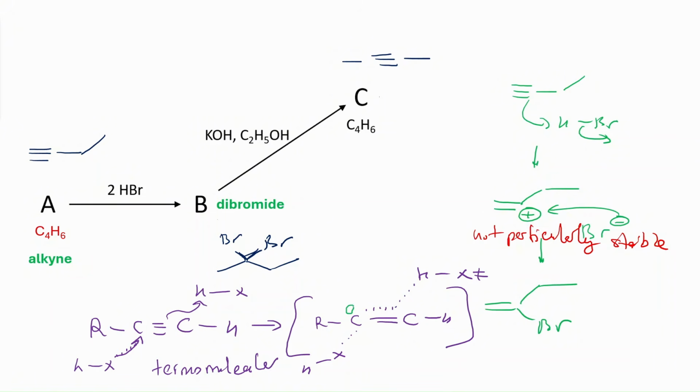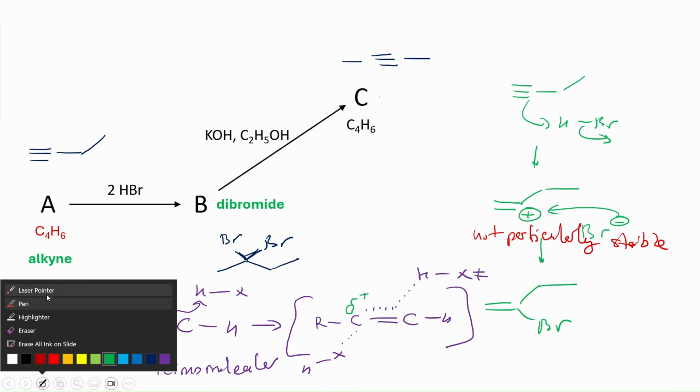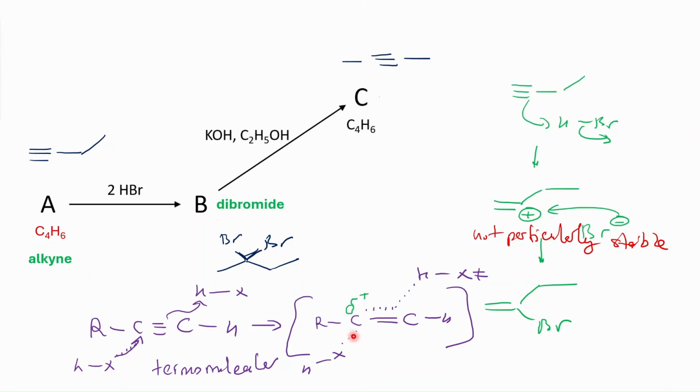Also observed is regioselectivity, because I would like to have my delta positive charge on this carbon, right? So that this is connected to R, and this one is connected to hydrogen, right? Because I want this charge to be here next to R rather than this H group, so that it's better stabilized. So this is the observed regioselectivity. And also this avoids the formation of a vinylic carbocation.